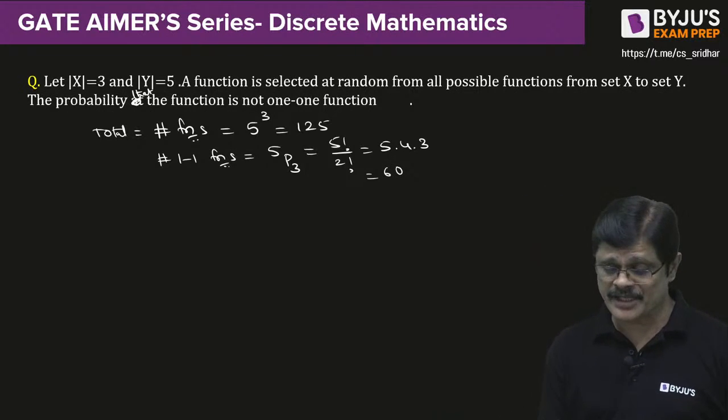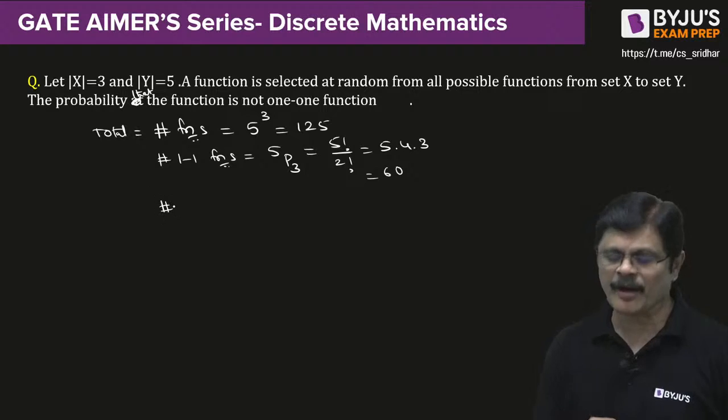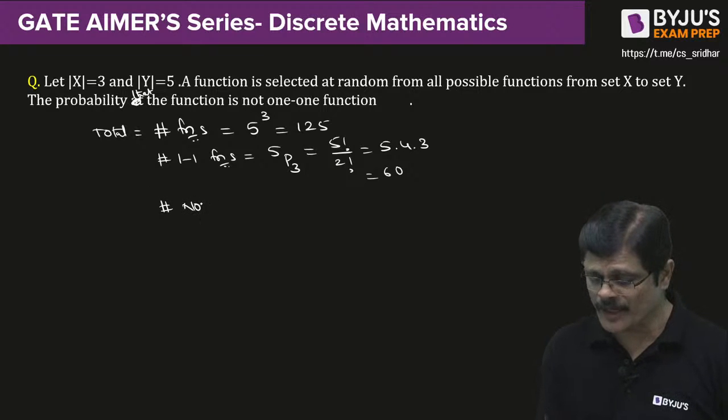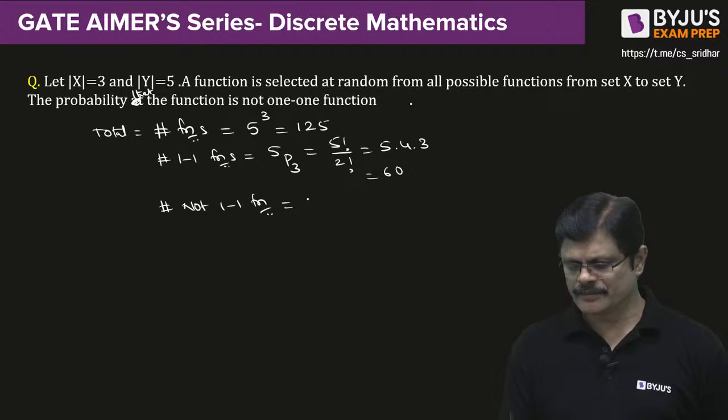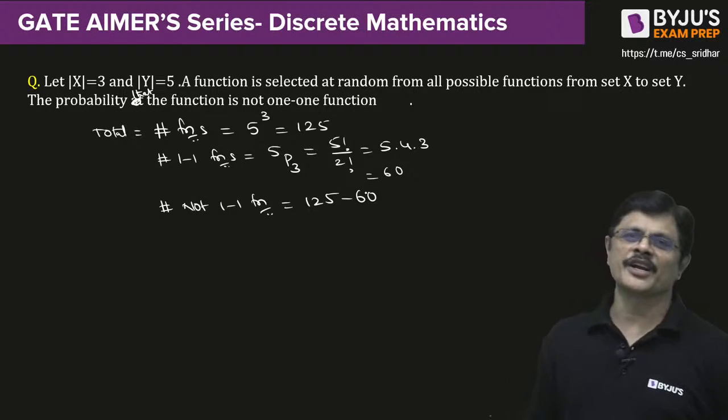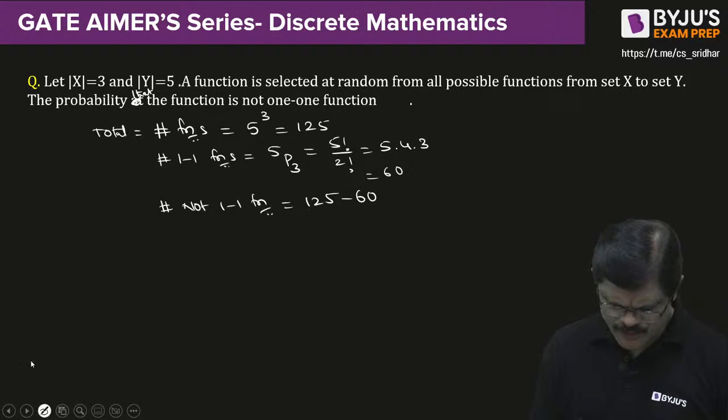Now how many functions which are non one-one function? Number of functions which are not one-one functions. How many not one-one functions? See, from total you remove one-one functions. That would be number of functions which are not one-one. Or without doing it also you can do it, sir.